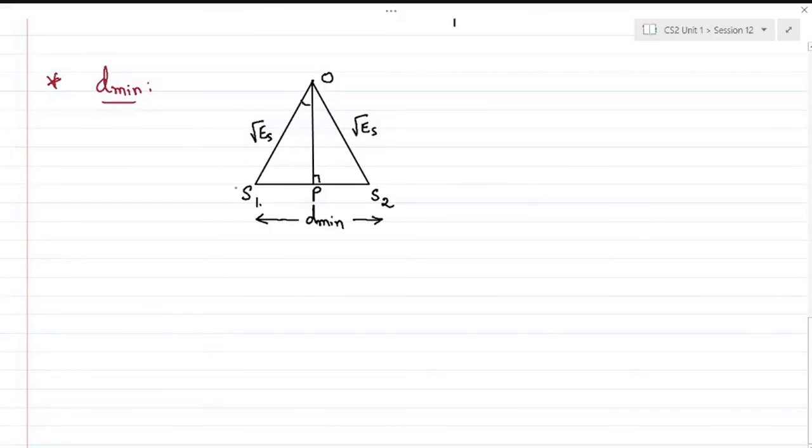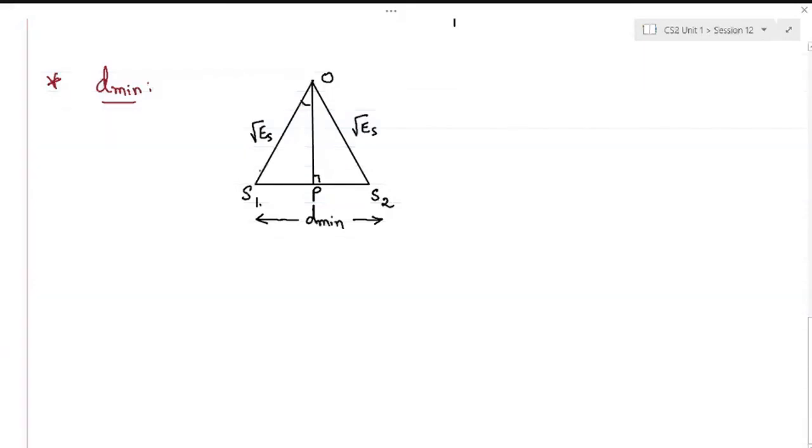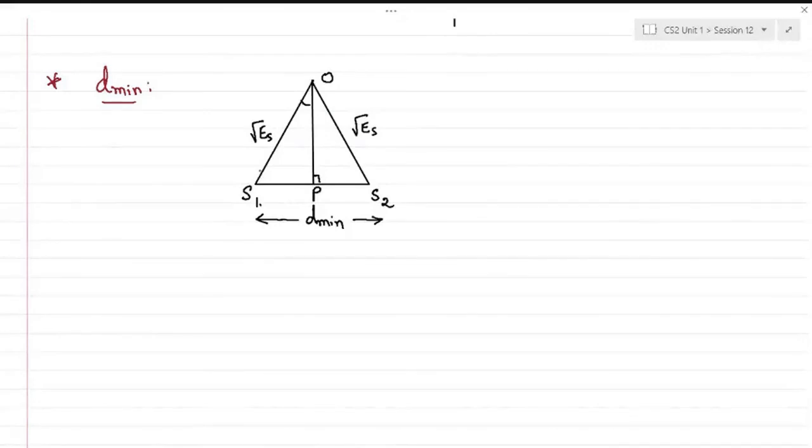So what is this angle? We'll calculate it, because it should depend on M as well, right? I'm not talking about 8-ary PSK only. It should depend on the value of M, which is the level of M-ary.